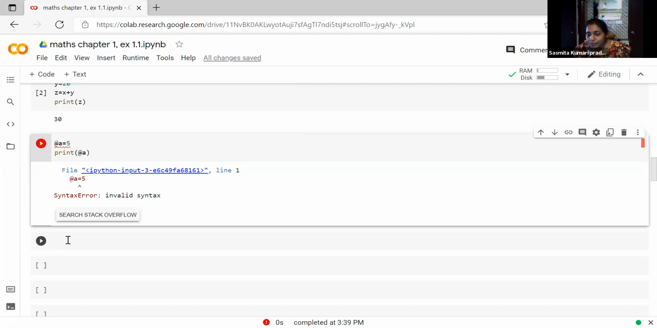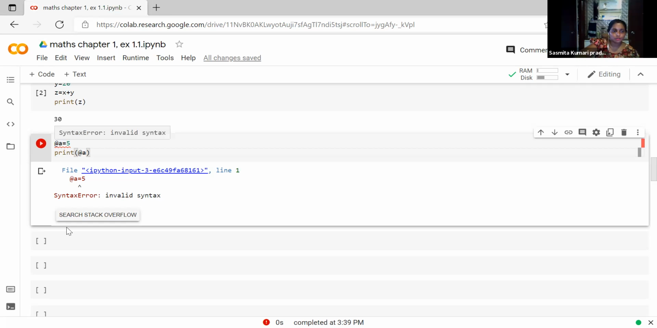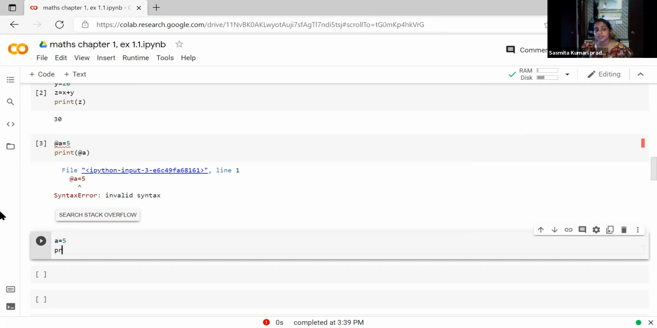Who will tell me the solution? Sharman, tell the solution. What is the error he has written? Ma'am, the problem is that he has put the at the rate at the start. Now don't do that. Next step, go to the next row and write A. See that one, illegal character. Any number, any special characters, any space, everything you have to test.